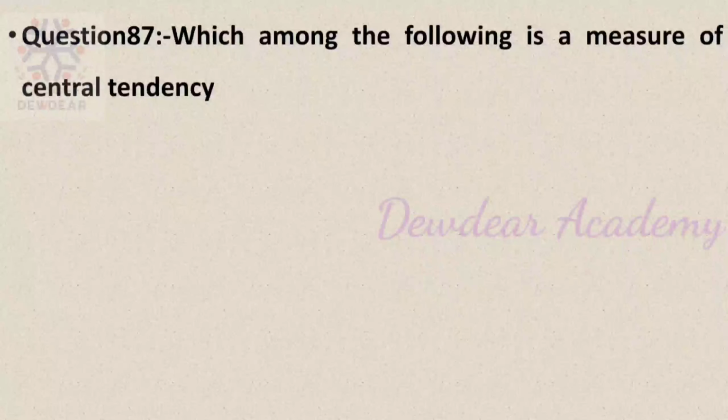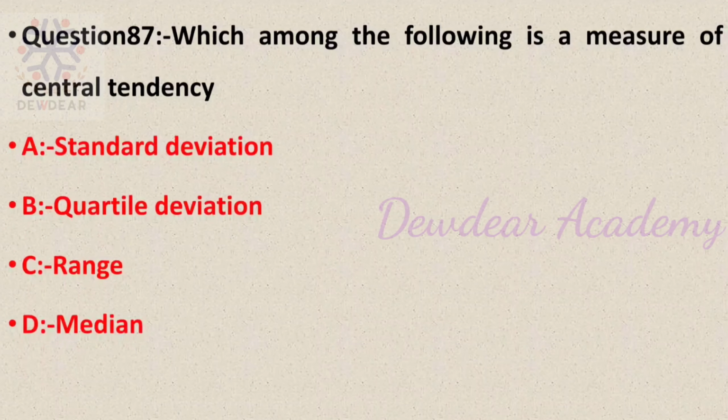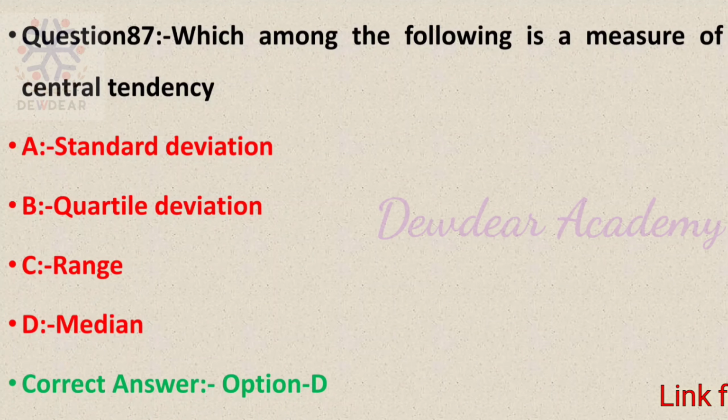Question number 87. Which among the following is a measure of central tendency? Options: standard deviation, quartile deviation, range, median. The correct answer is option D, median. Median is a measure of central tendency.